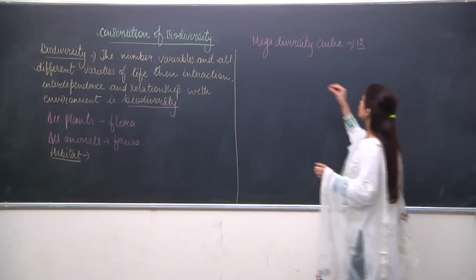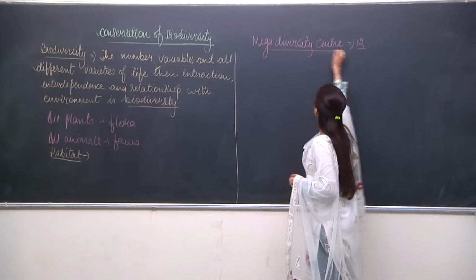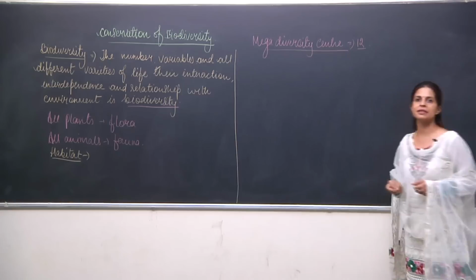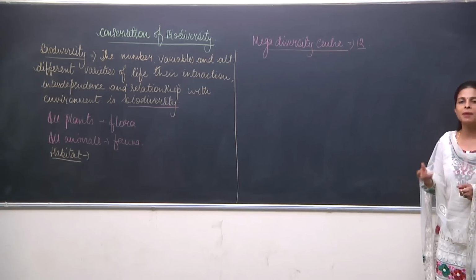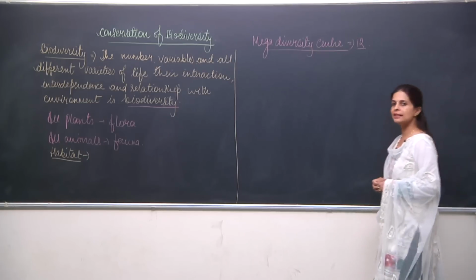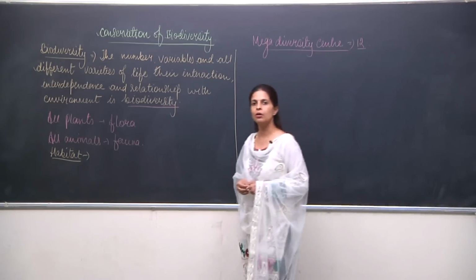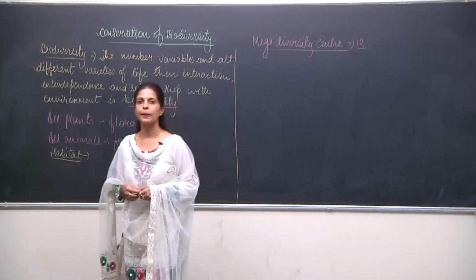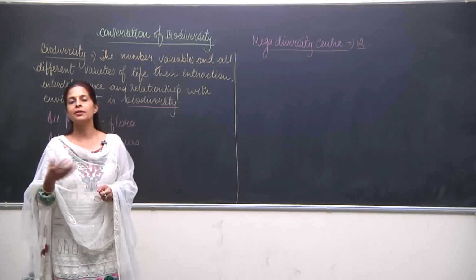So mega diversity center means a place which is rich in diversity. Diversity means biodiversity I am talking about. So we have 12 such centers, and India is among them. India shows so many different habitats.